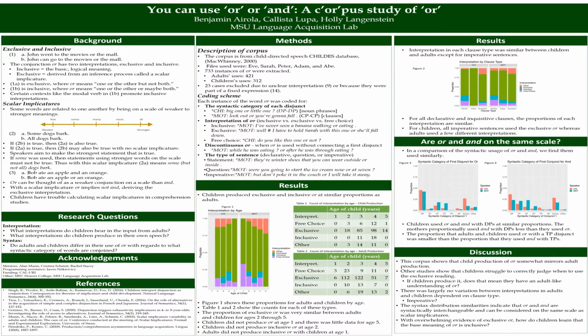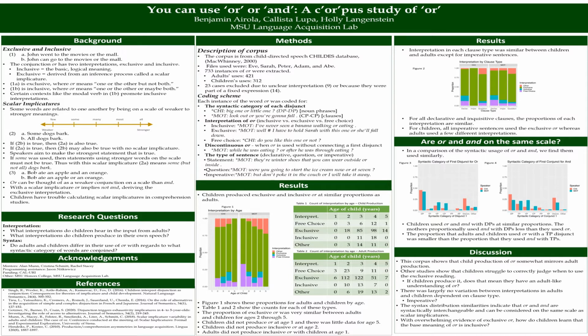Likewise, "or" and "and" could be thought of as being on a scale. The sentence, "Bob ate an apple or an orange," logically could mean that he ate one or the other, or even both. But adults make a scalar implicature and interpret "or" in this sentence as implying "not and," deriving the exclusive interpretation. According to comprehension studies, children have trouble calculating scalar implicatures, though some studies have shown they are able to calculate them given improved context. Children also tend to make mistakes with exclusive "or."